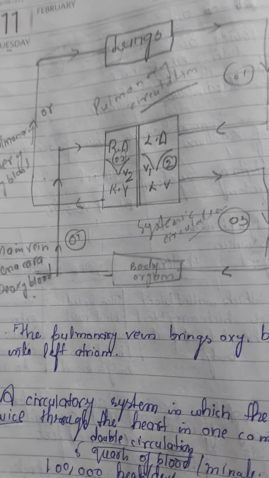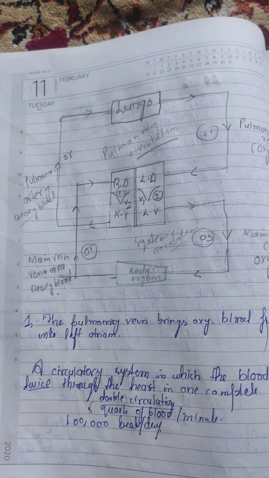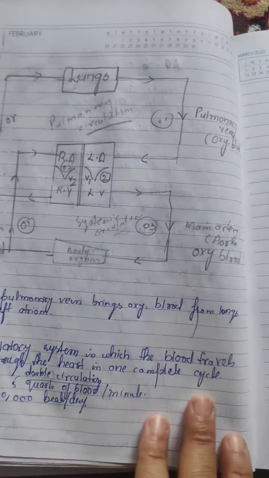You can see the pulmonary vein that carries oxygenated blood from the lungs to the left atrium.